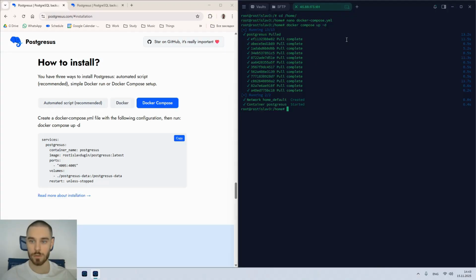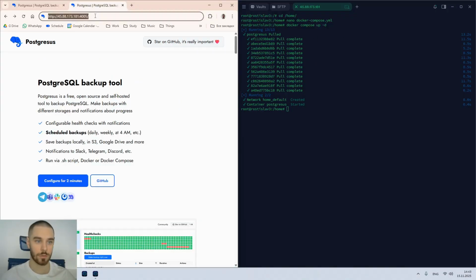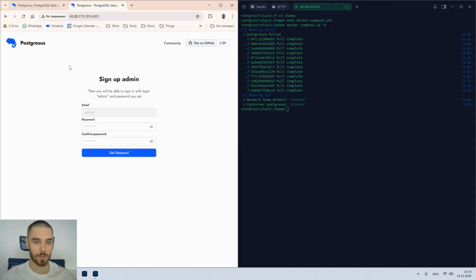We see Postgresus is up. Then again go to IP address plus port and click enter, and Postgresus is up.